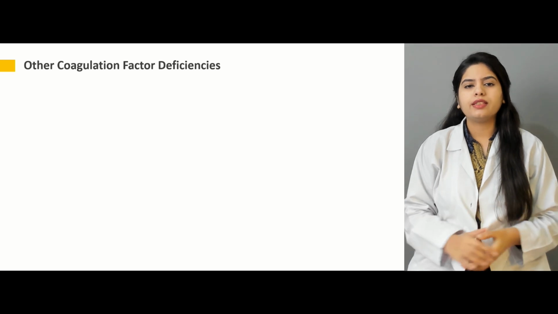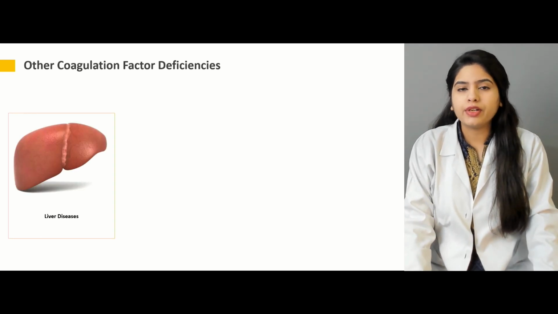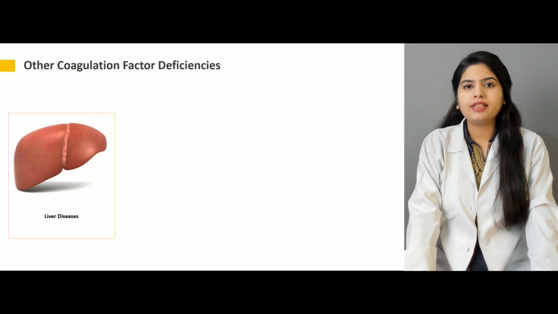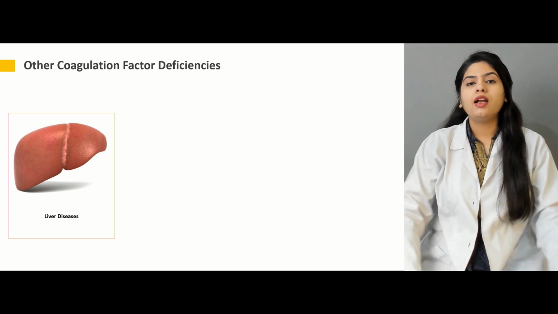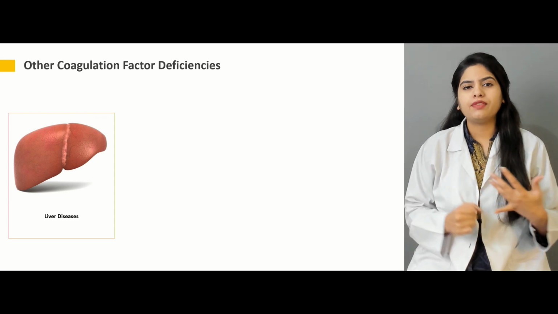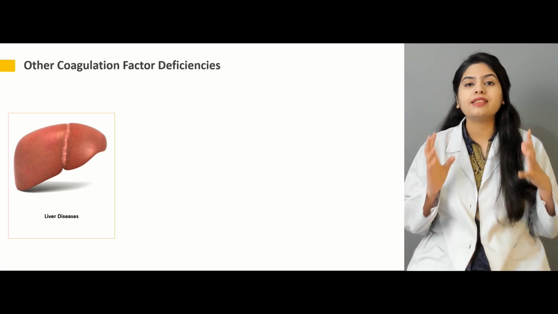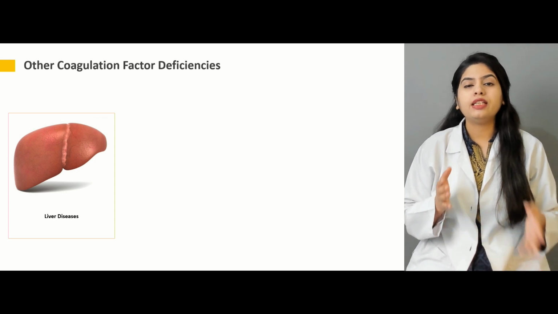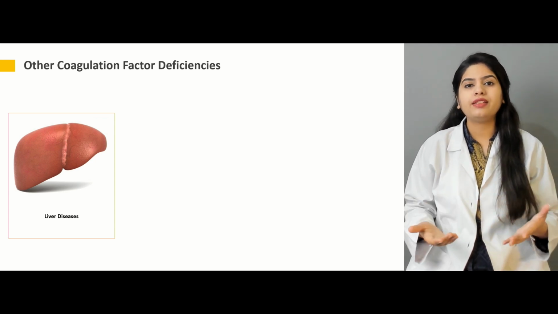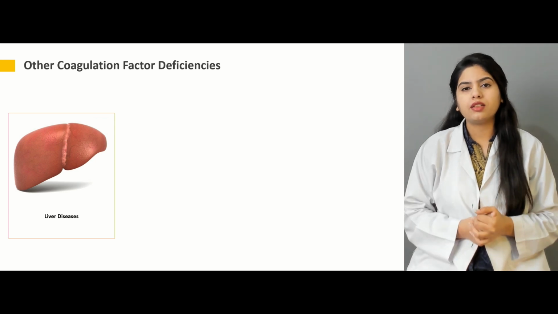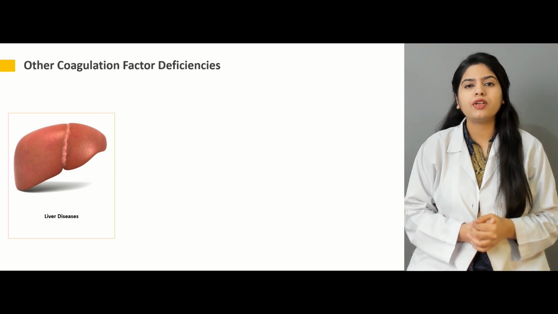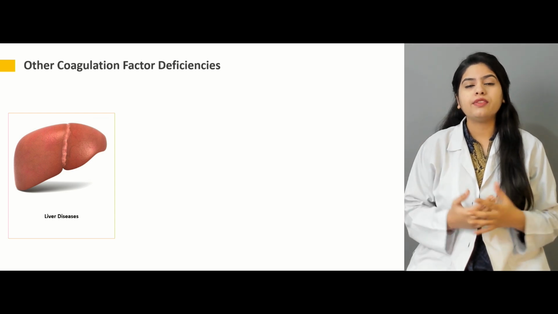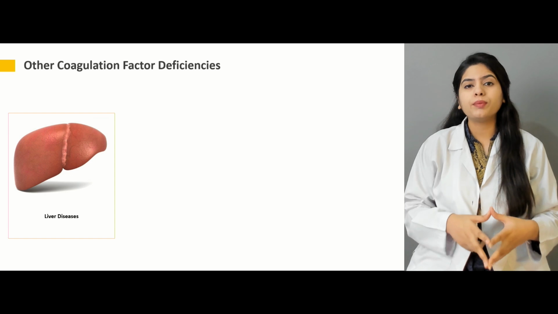First of all, there can be liver disease. Now, why is liver disease important? Because most of the coagulation factors, like factor 5 and factor 11, are synthesized in the liver. So whenever there is any kind of liver disease, that may hinder either the production of the coagulation factors by the liver, or the release of the coagulation factors from the liver.